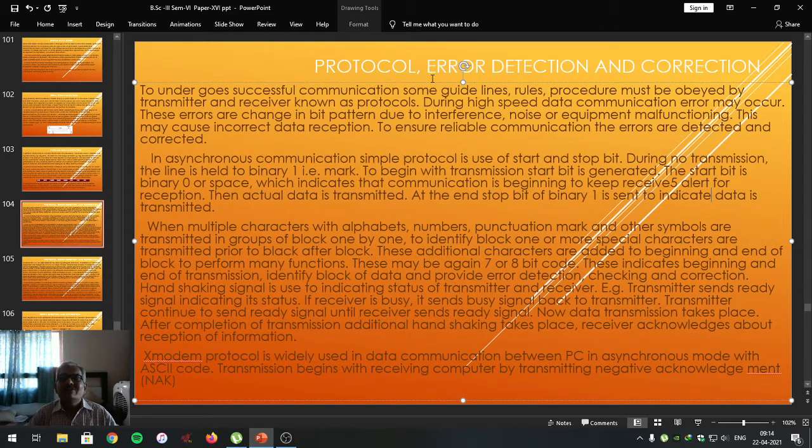The change of a data bit from 0 to 1 or 1 to 0 creates an error, and these errors are generated due to noise, interference, or equipment malfunctioning.